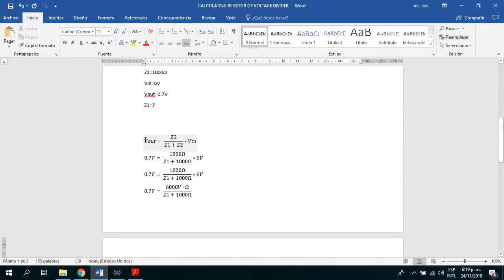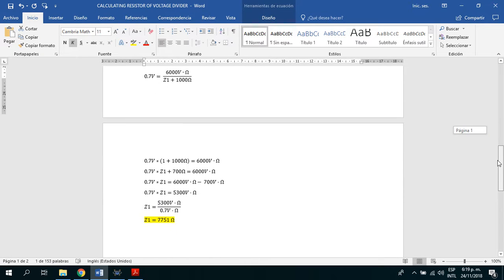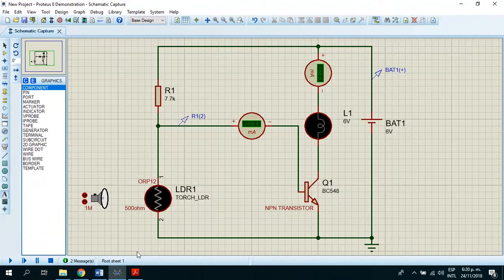So we use this formula. It's the formula of the voltage divider, and we solve for Z1. When we solve it, this is the solution: Z1 is 7,751 ohms. We are going to use a 7.7 kilo ohm resistor, and that's why our resistor is 7.7 kilo ohms. So let's simulate it.